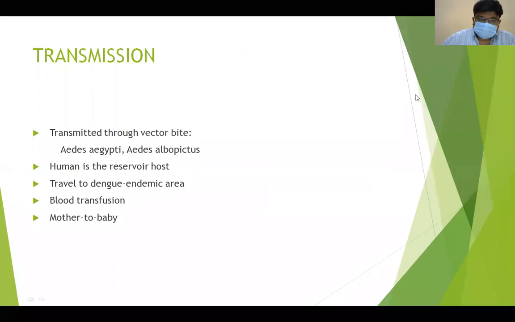Transmission: it is transmitted through the bite of the vector Aedes aegypti. Human is the reservoir host. It can also be transmitted by travel to a dengue endemic area, or from mother to baby. These are the various ways of transmission.